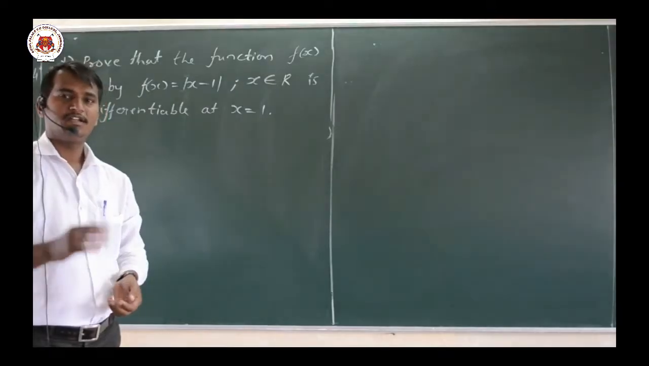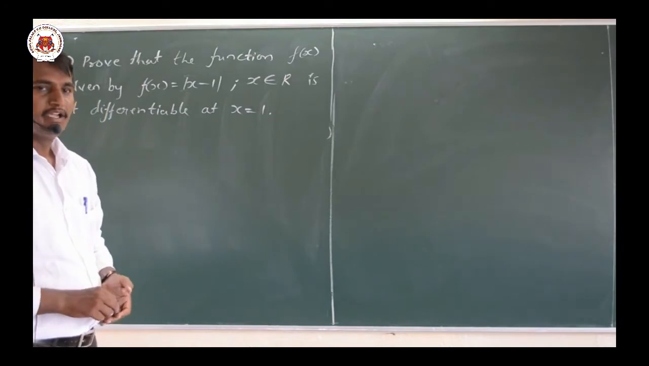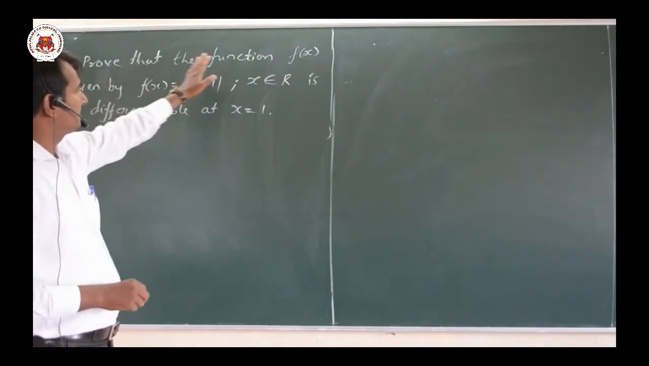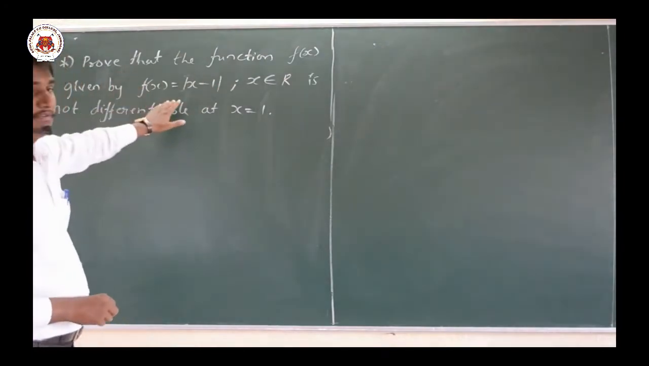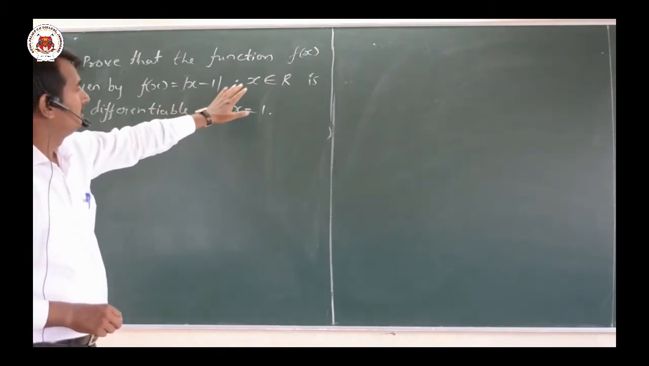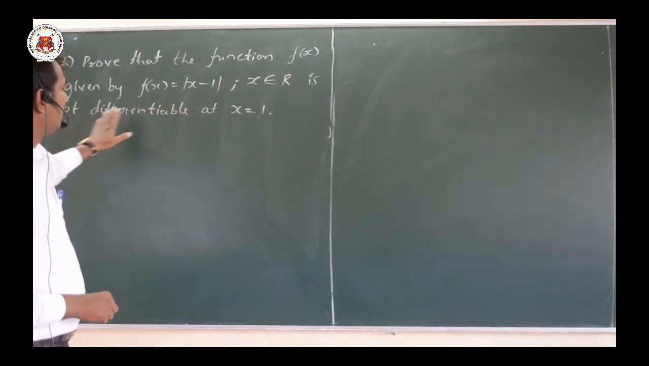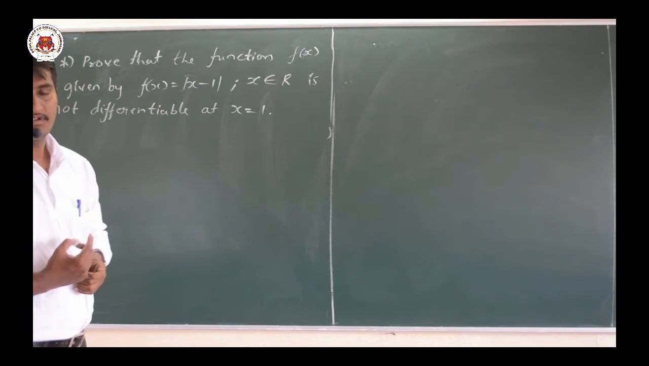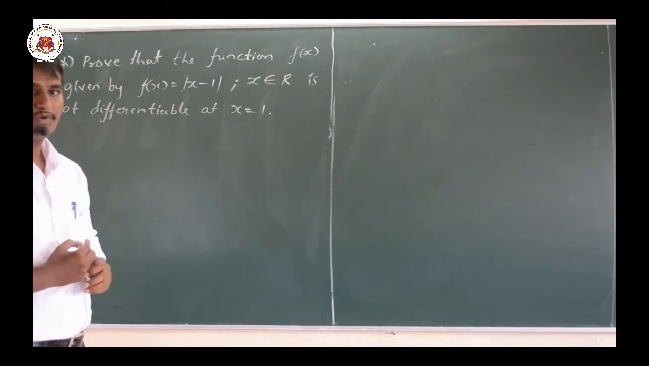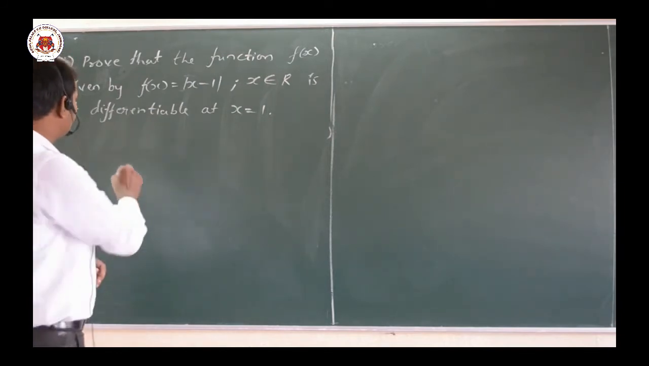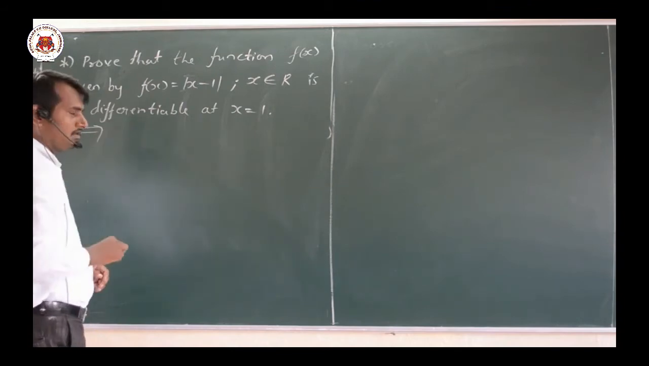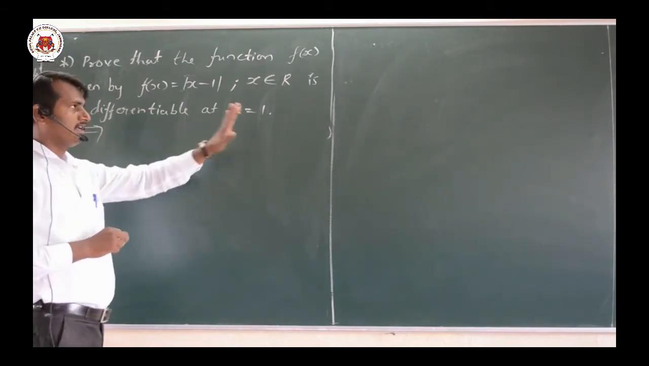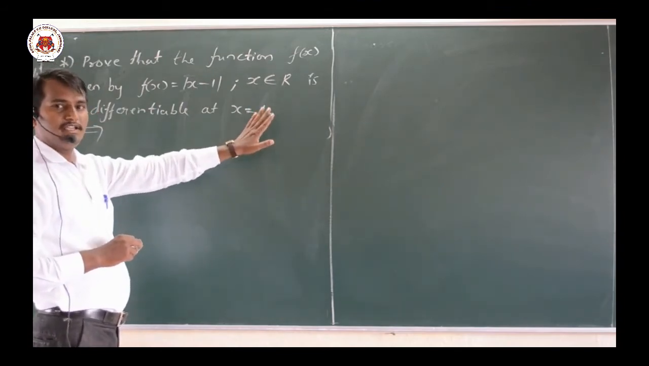Okay dear, now let us start with the next example. Now here what he has given: prove that the function f of x given by f of x equal to mod of x minus 1, x belongs to R, is not differentiable at x equal to 1. Okay, that is what we require to prove here. Now how do we prove it? It is just for your knowledge, and it is also asked in your NCERT exercise problem.